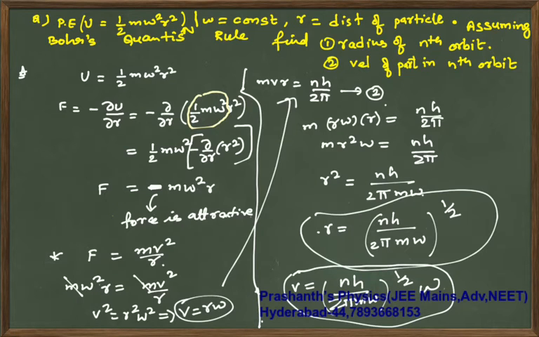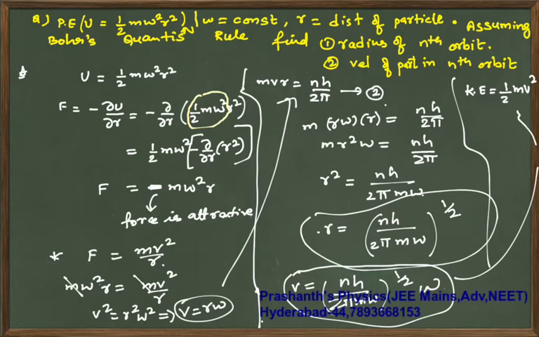Like this you are supposed to calculate. Now once this is known, if you are asked for kinetic energy, an extra bit, what can you do? Half m v square. Substitute this v into this equation to get the kinetic energy. Potential energy is anyhow already given. They could even ask you the ratio of energies, everything. Like this you are supposed to solve the questions.